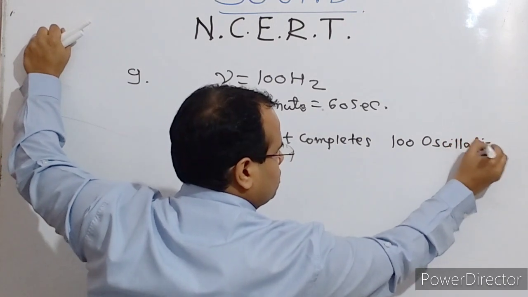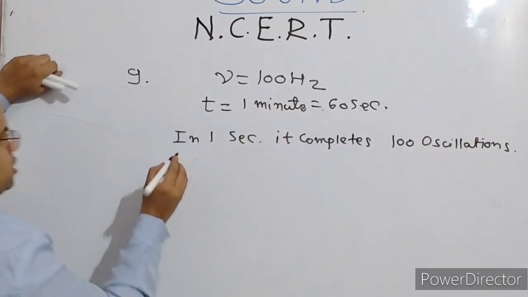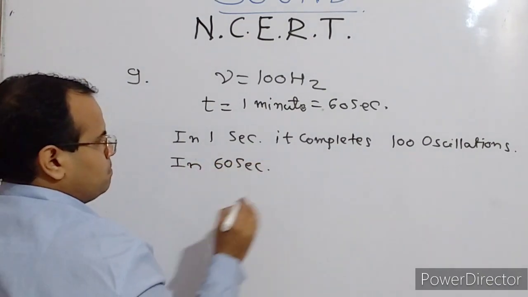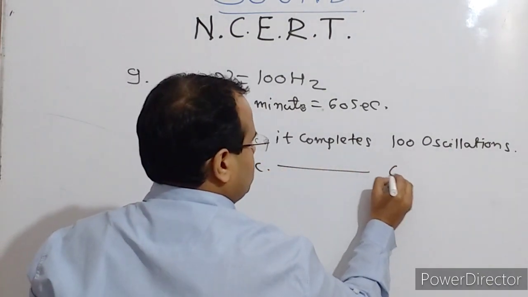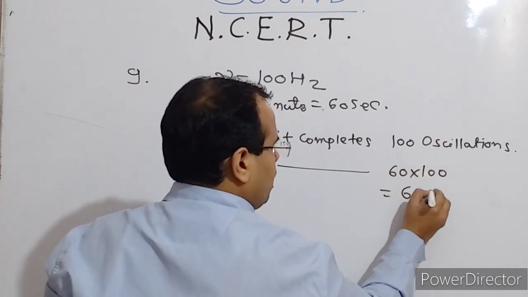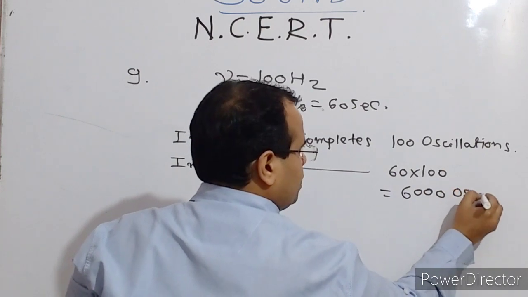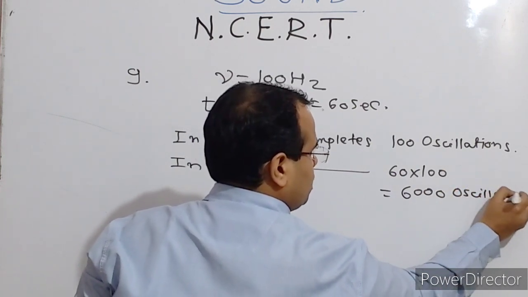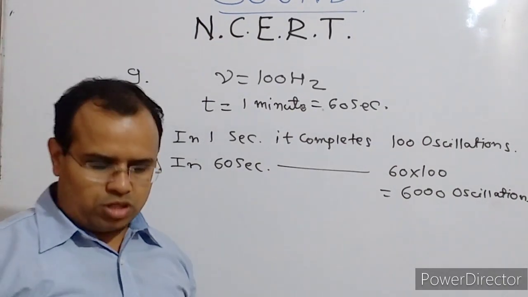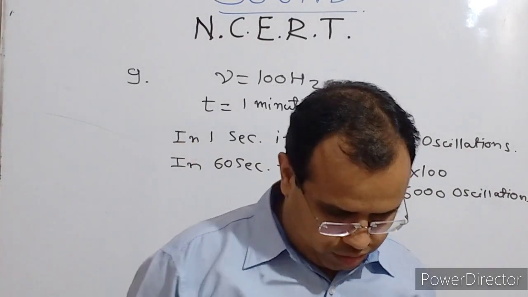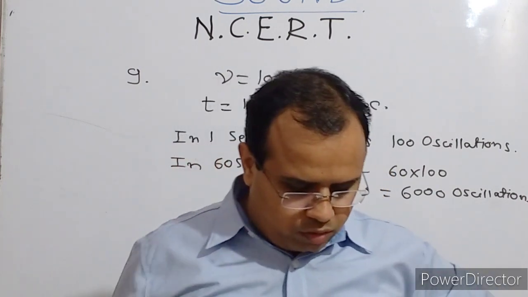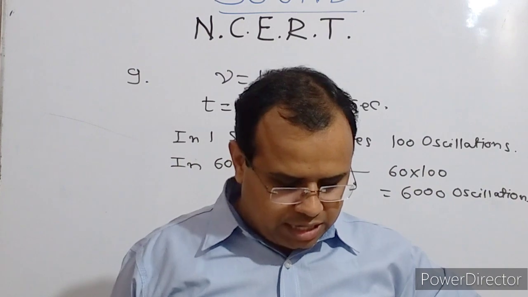So in 60 seconds it completes 60 into 100, that is 6000 oscillations. So this is how you can do this particular question. 6000 oscillations it is.